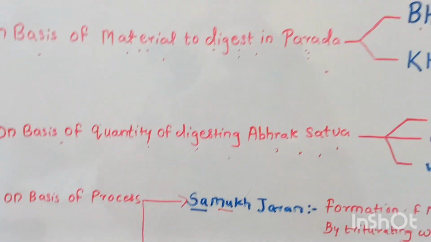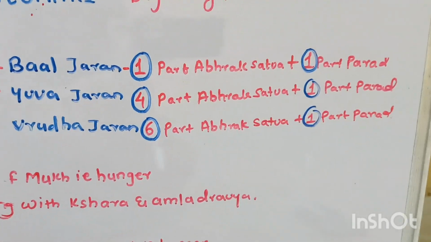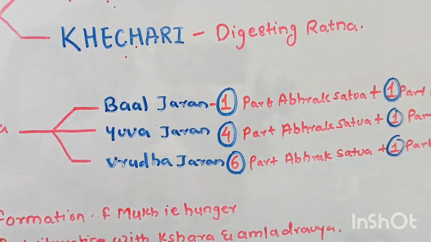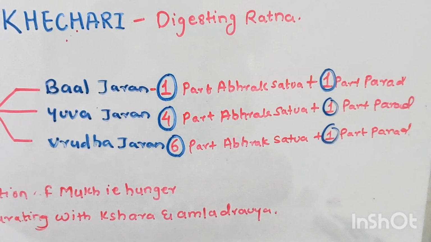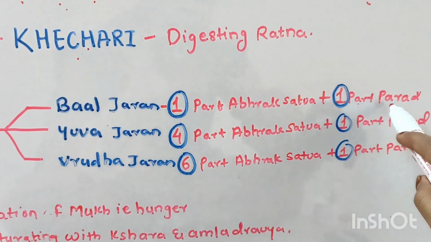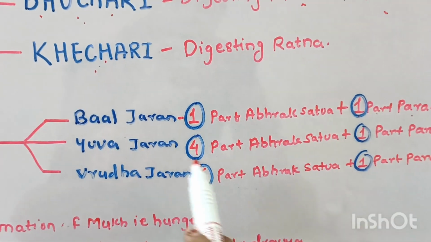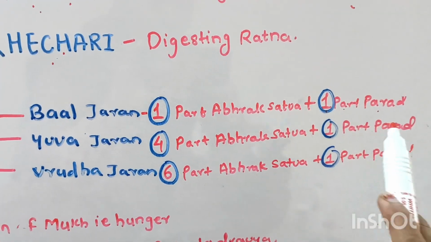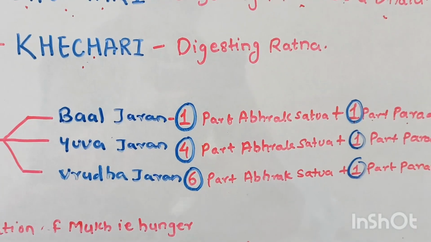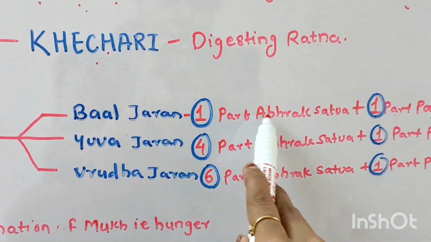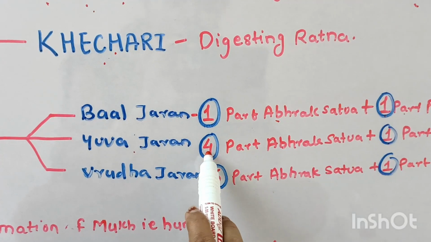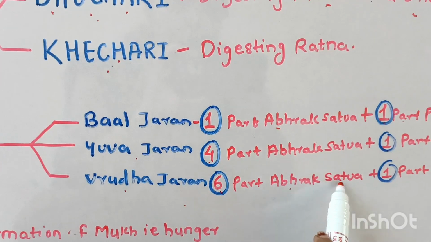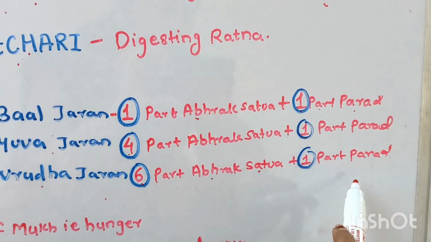Okay. Now, the types are also given on the basis of the quantity of digesting Abhrak Sattva. Now, understand this, very critical it is. Balajaran, Yuvajaran and Vruddhajaran. It is very simple. Look at the part of Parada, equal, like 1, 1, 1, be it Balajaran, Yuvajaran or Vruddhajaran. The part of Parada is the same. What changes is the part of Abhrak Sattva. When it is Balajaran, we use 1 part of Abhrak Sattva. When it is Yuvajaran, we use 4 parts. And when it is Vruddhajaran, we use 6 parts of Abhrak Sattva to digest in 1 part of Parada.